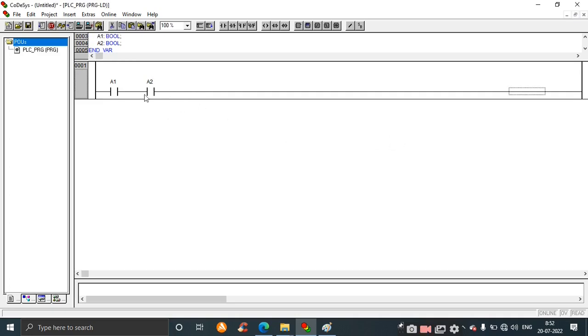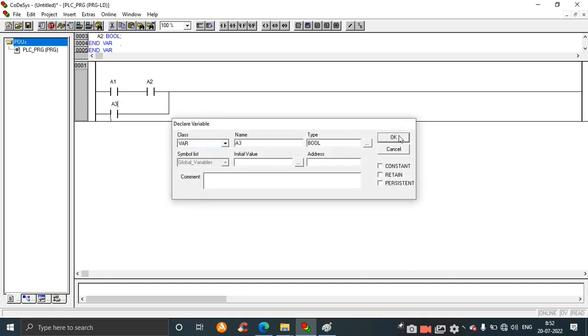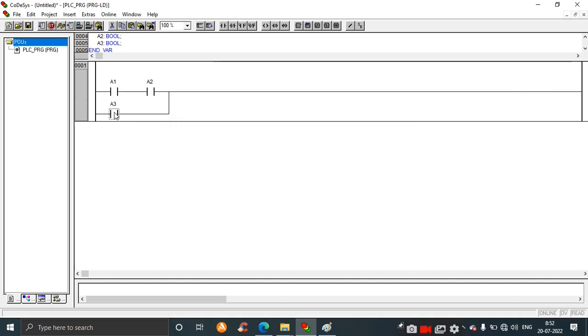Now for the parallel contacts, 1 3 in series should be parallel with 1 2, and 1 4 and so on. So name this as A3. Here, then choose contact, and name this as A1. So 1 2 and 1 3 are over.